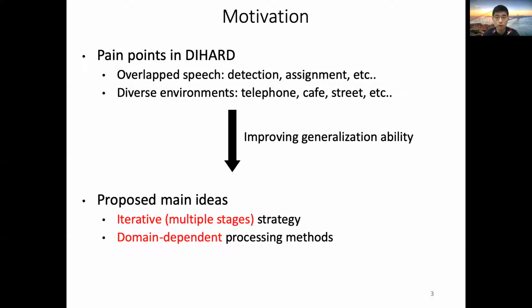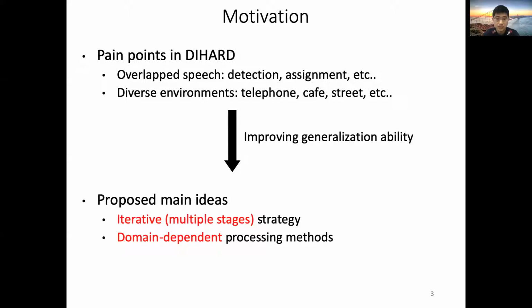The pain point in DIHARD can be summarized into two categories. One is about the overlapped speech, including detection and assignment. This is the largest cause for performance degradation. The other one in DIHARD is about its diverse environments, including telephone, cafe, street, and other things like speech in the wild.